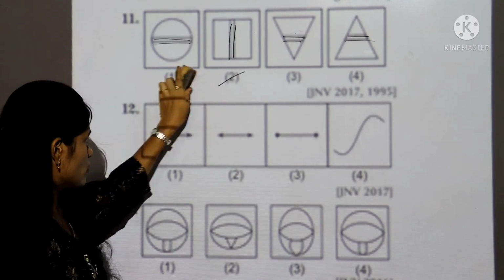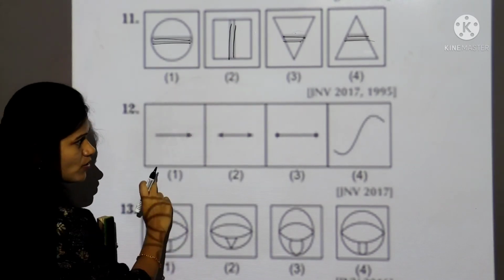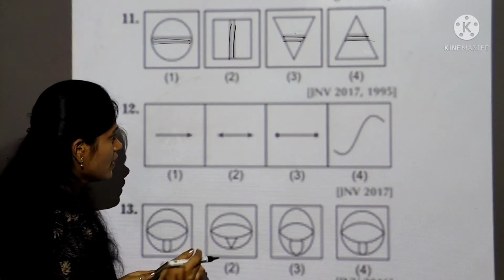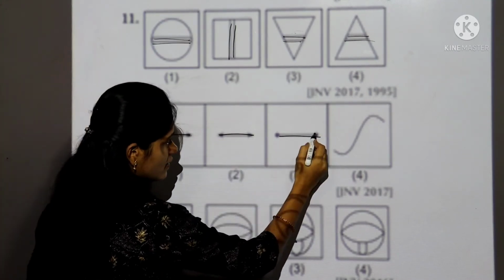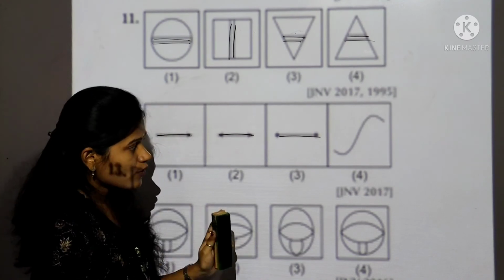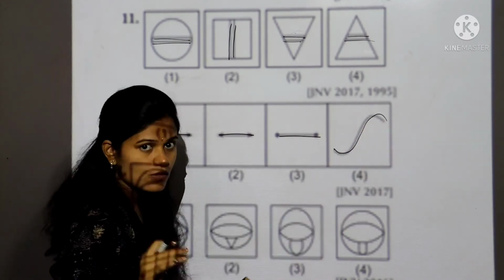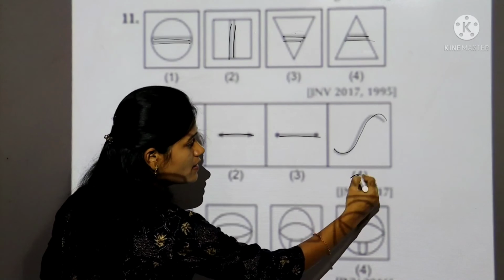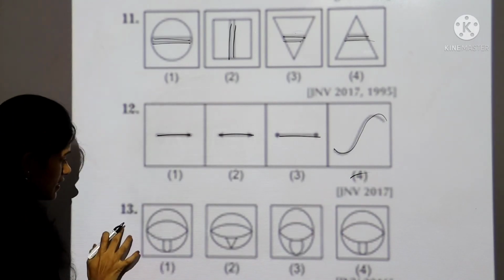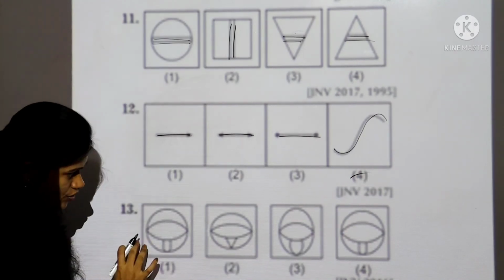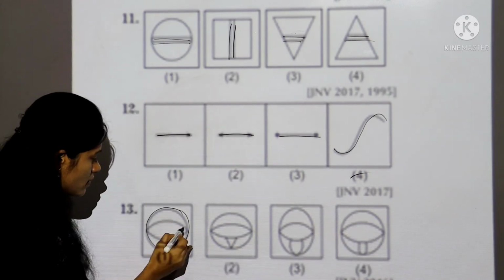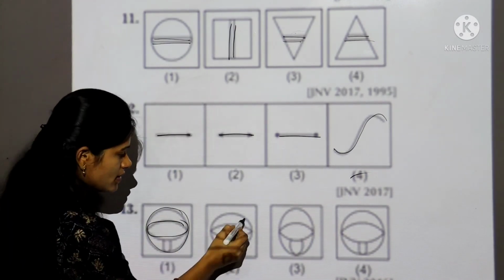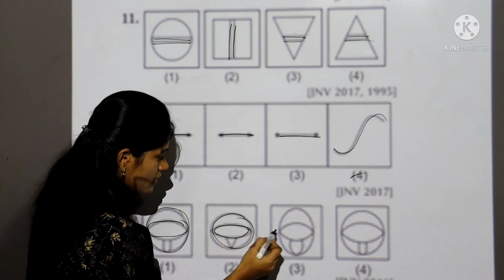Let's take 12th question. First you observe all the figures carefully. First box having straight line, second straight line, third straight line. Only fourth is having curved line. So which is different from others. So answer is 4. Let's take 13th question. First you observe all the figures carefully. All the boxes having two oval shaped designs. See here. This is design.